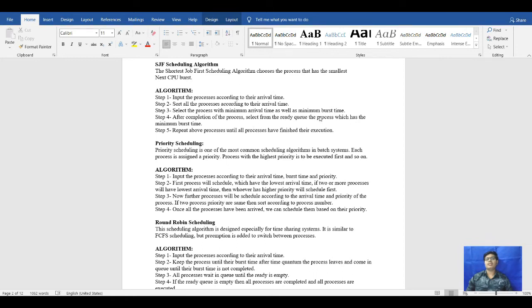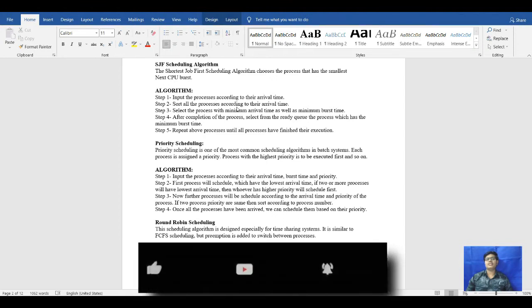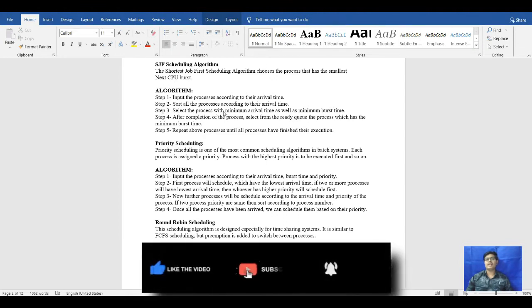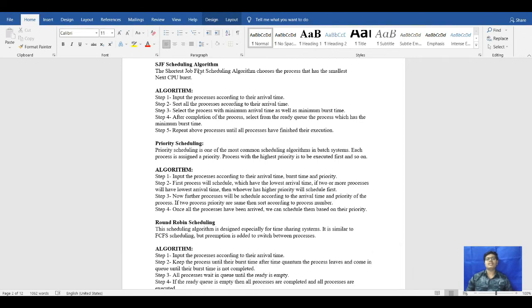If the other process has the larger job and the shorter job comes, it will execute first, and next the larger job will come. The algorithm chooses the process that has the smallest CPU burst time. If one process has 10 and another has 5, the 5 will be executed first, then the 10.